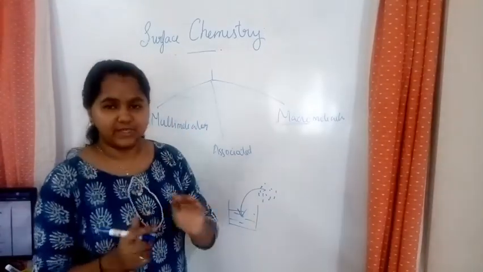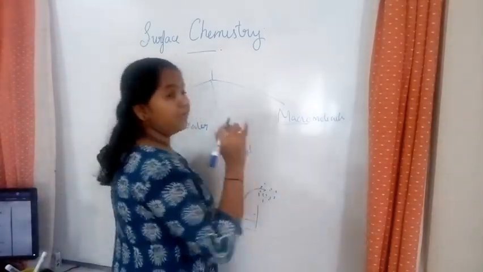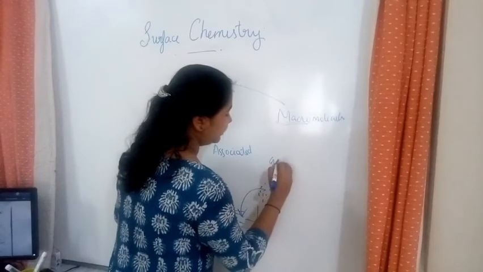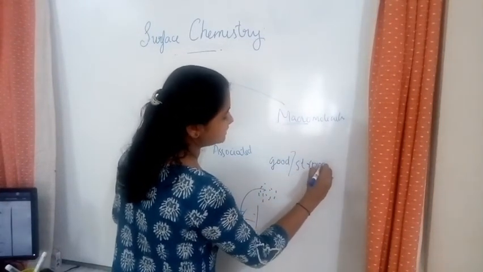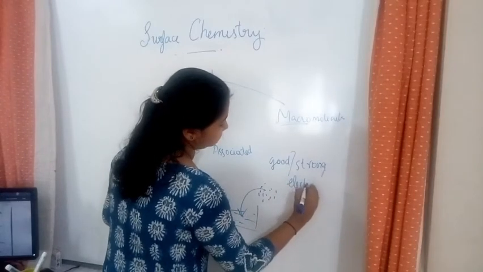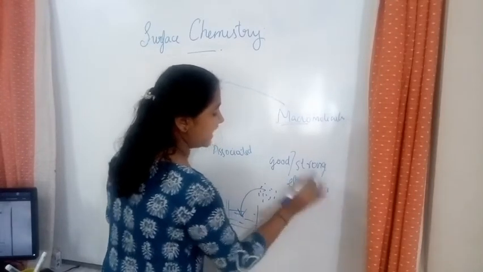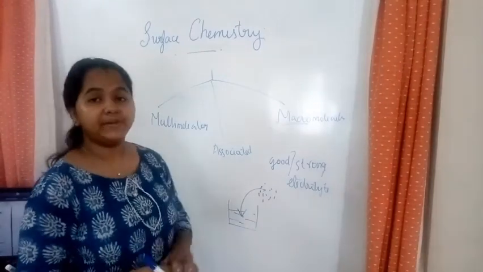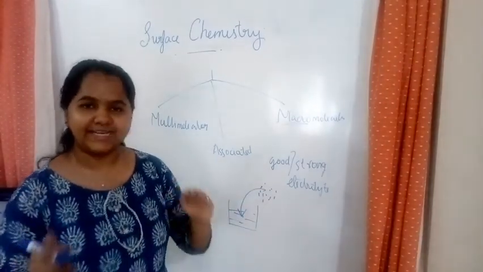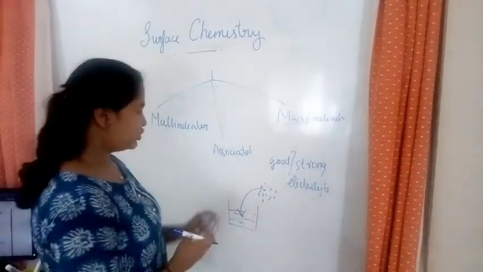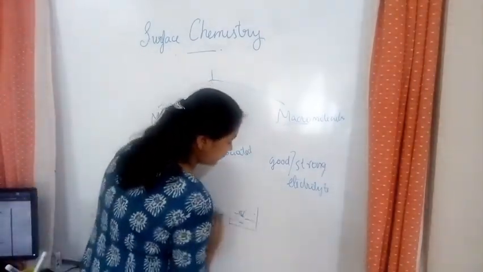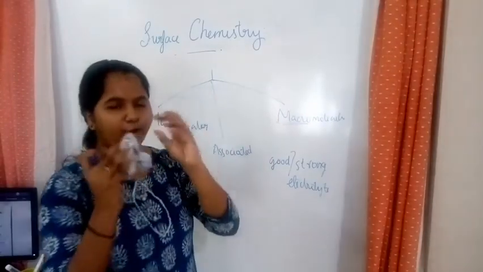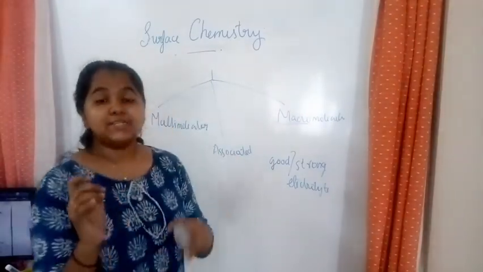At low concentration it will act as a strong electrolyte. You don't say good electrolyte, you say strong electrolyte. And at higher concentration, what will happen? It will have colloidal particle nature. It will act as a colloid. So at higher concentration, it will come together and aggregate to form a colloidal size. That is called micelles.